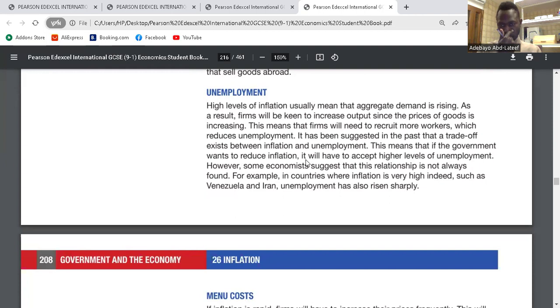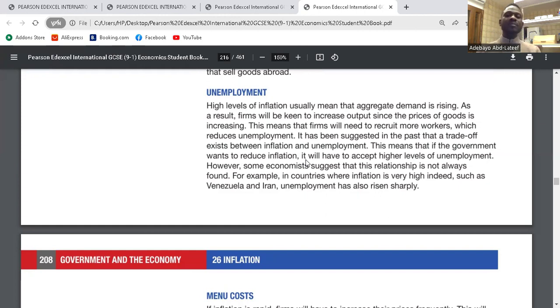Unemployment. To solve the unemployment problem, prices must increase. And to stop prices increasing, you must increase unemployment. So when an economy is witnessing high inflation, it will have come as a result of increasing demand within the economy. So for the government to correct it, we must increase unemployment so that people don't have jobs. It is when they don't have jobs that they won't be able to purchase. That is the point. Do you get it?